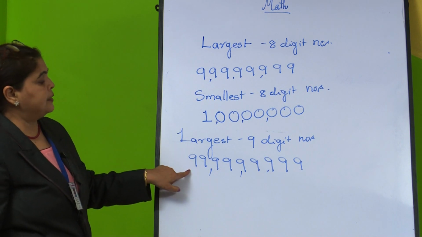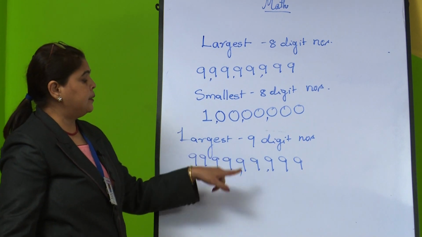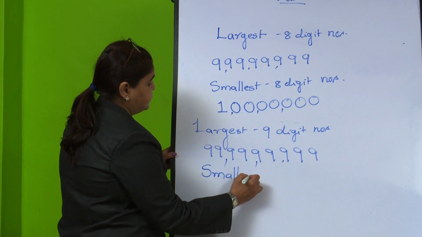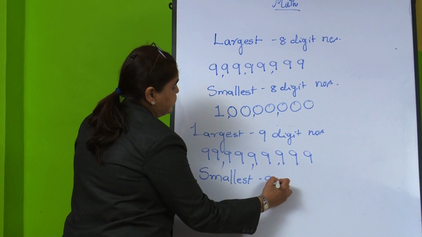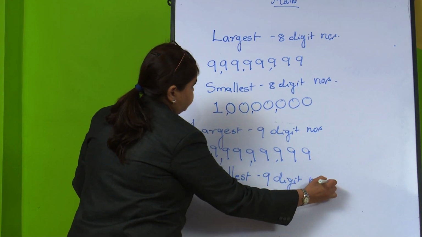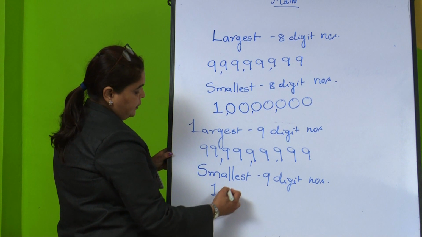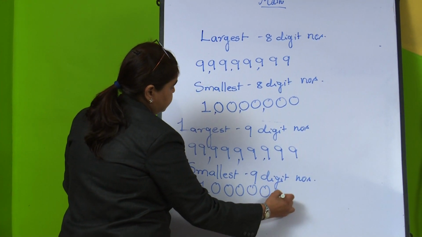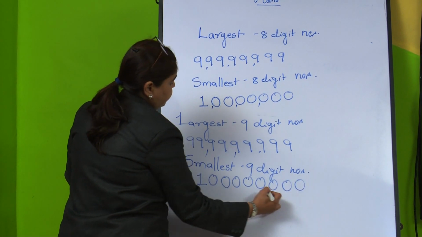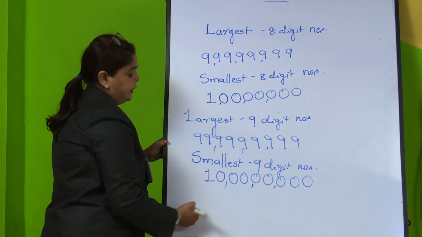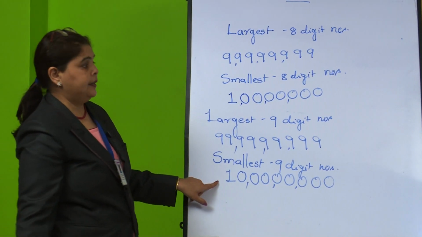This is the largest 9 digit number, and we will see the smallest 9 digit number. So this is your 1, 2, 3, 4, 5, 6, 7, 8 and 9. We have to write 0, as you know that it is the smallest 9 digit number.